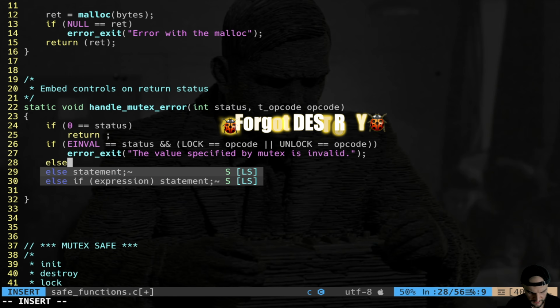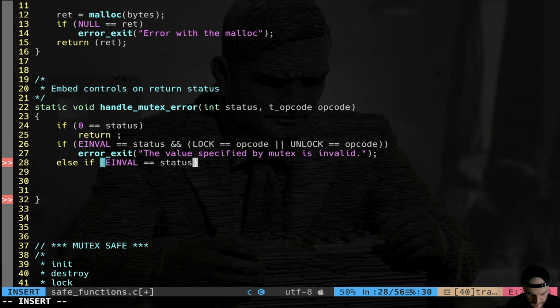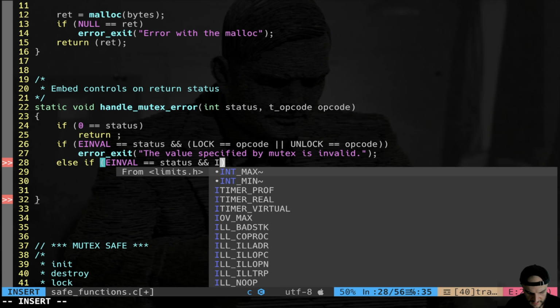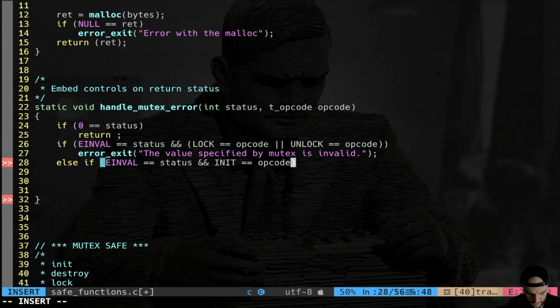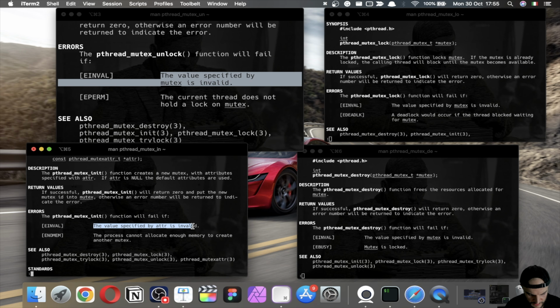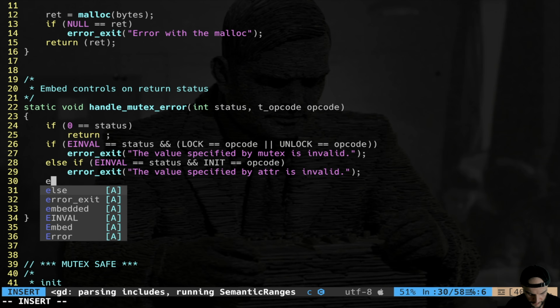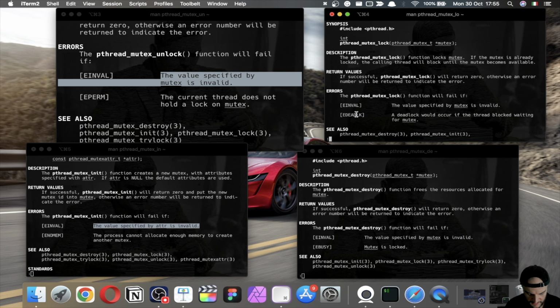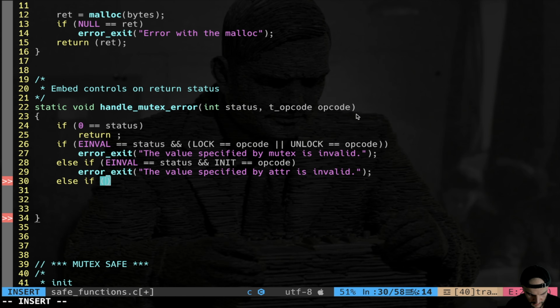Okay, else if inval is equal to status and init is equal to opcode, error exit, we got this string this time. Cool. Else if this time we take this, deadlock is equal to status, error exit.